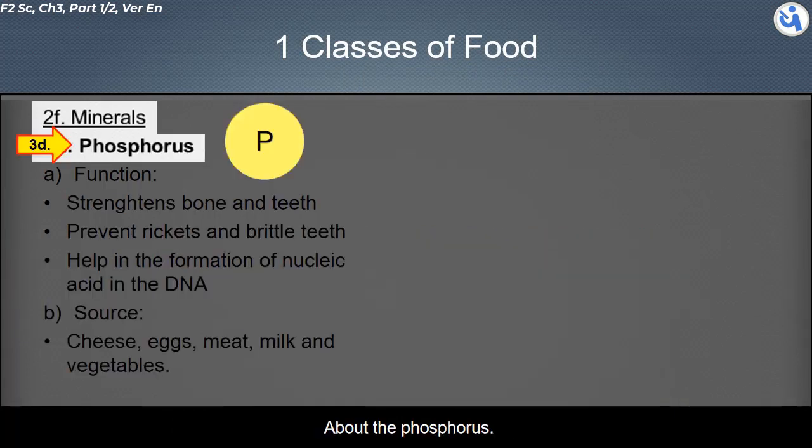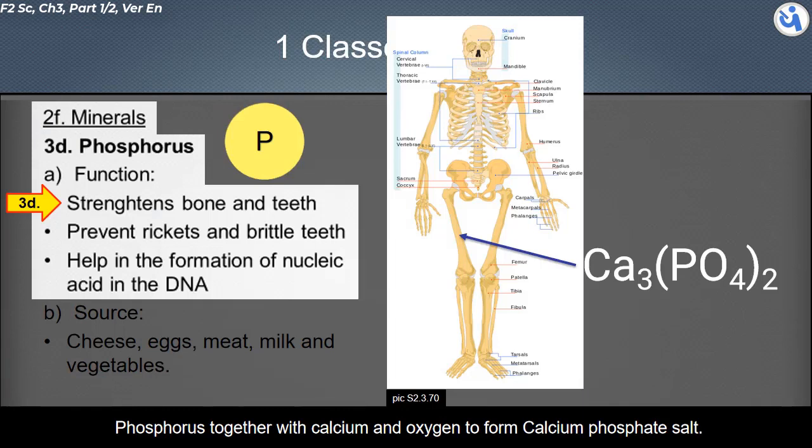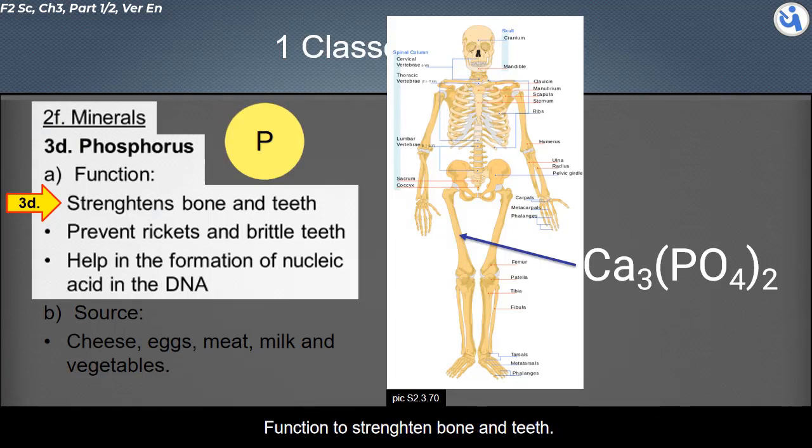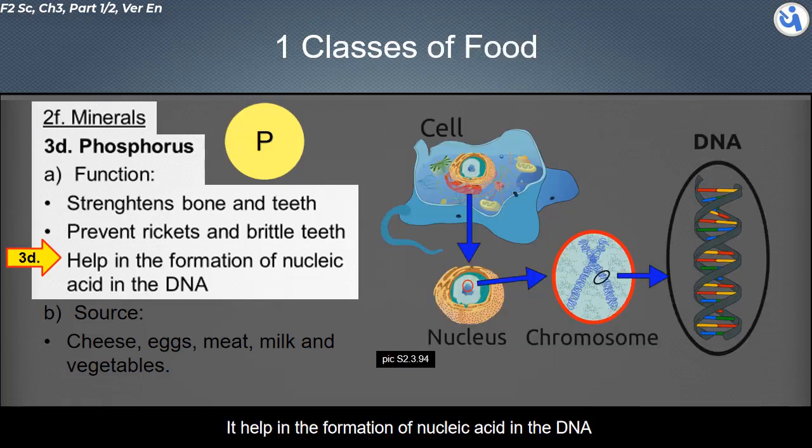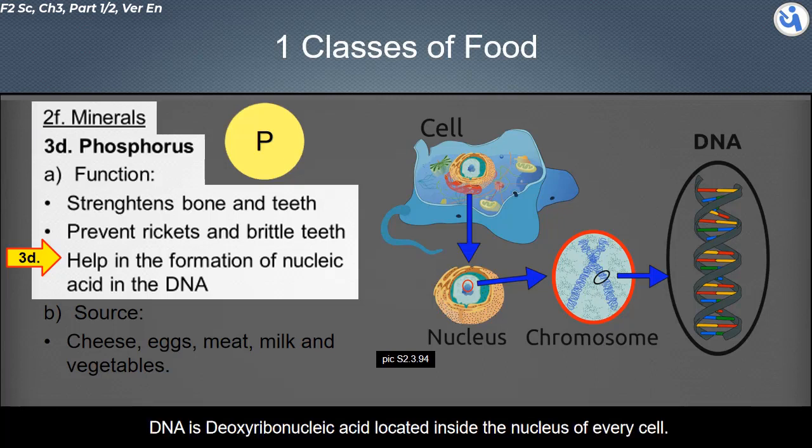About the phosphorus. Phosphorus together with calcium and oxygen forms calcium phosphate salt. It functions to strengthen bone and teeth. It helps to prevent rickets and brittle teeth. It helps in the formation of nucleic acid in the DNA.